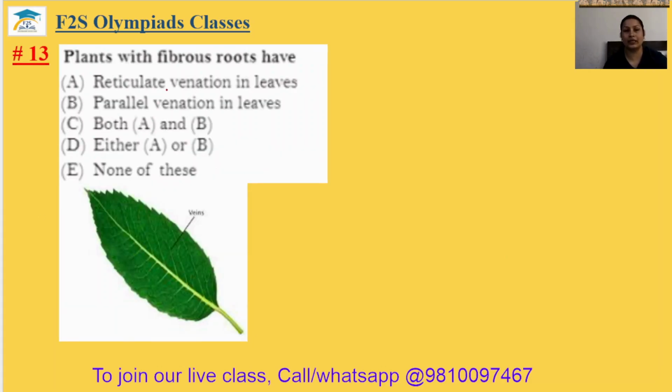Question number 13. Plants with fibrous roots have, if the root is fibrous, then parallel venation. If the root is tap, then reticulate venation. So, fibrous root, parallel venation. The 13th answer will be option B.